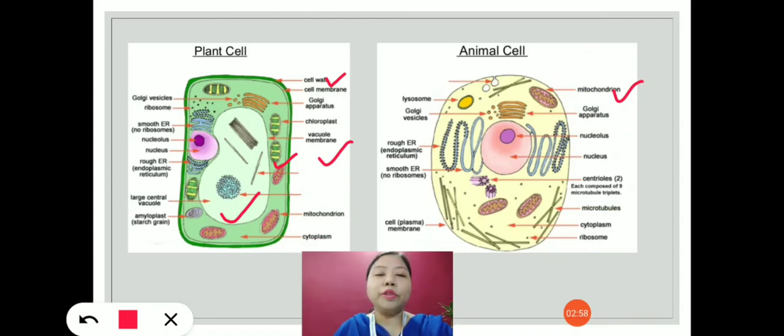Now, if we look at the position of the nucleus in plant cell and in animal cell, we'll find that the nucleus of the plant cell is located at the corner, and in animal cell it occupies the central position. Then chloroplast is present in plant cell, but it is absent in animal cell. So these are some of the differences between plant cell and animal cell.